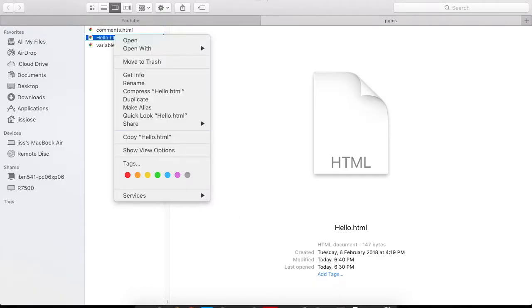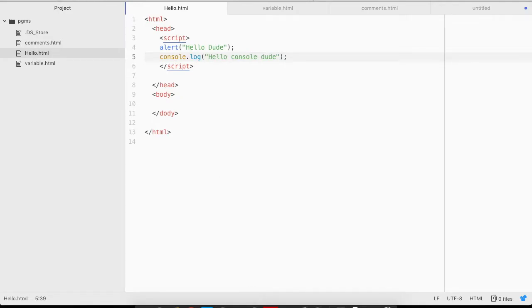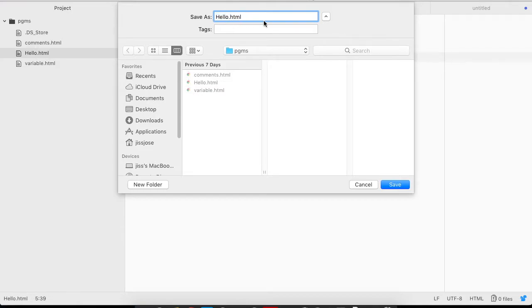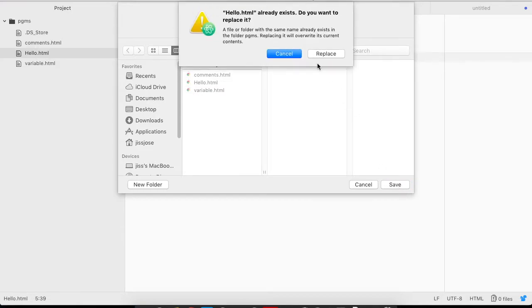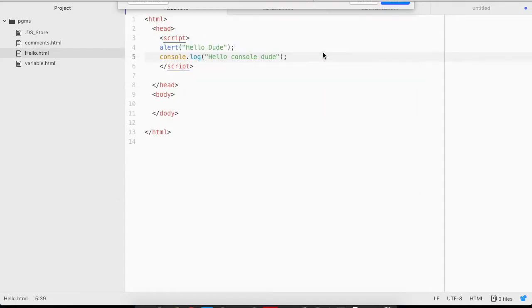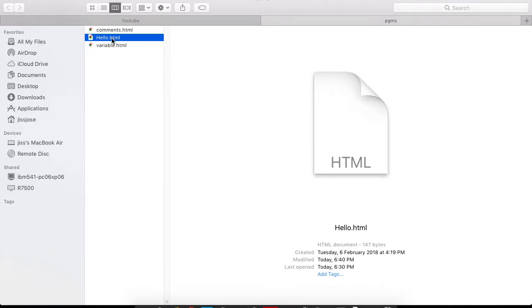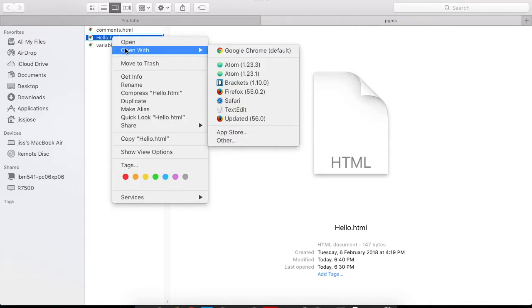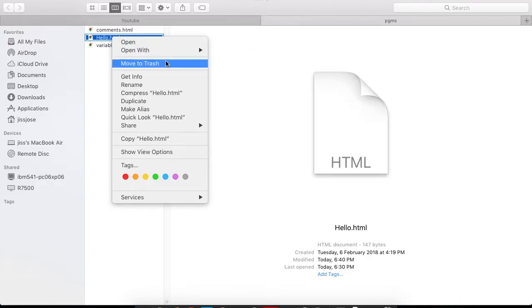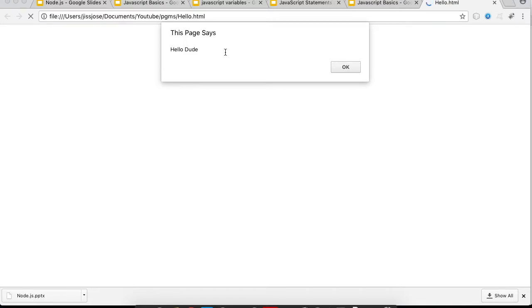Before that, we have to save the file as HTML. Save as name.html. Then we have saved it in a folder. Then let us see the output. To see the output of a client-side JavaScript file, we should open it in any browser. Right click and open it in the browser. Then it shows the output, hello dude. We cannot see the output of the console; we can see the output of only the alert here.